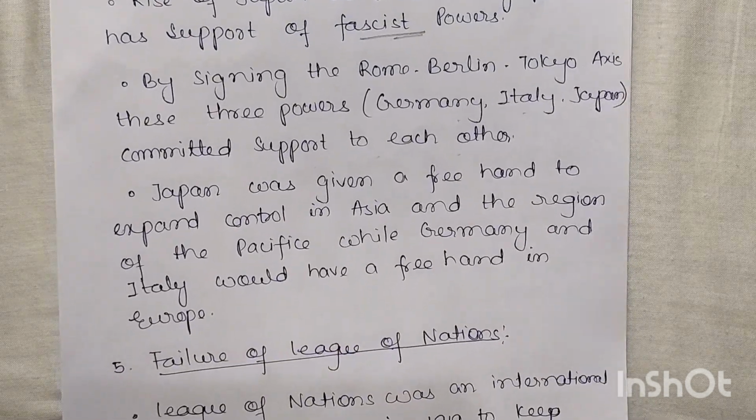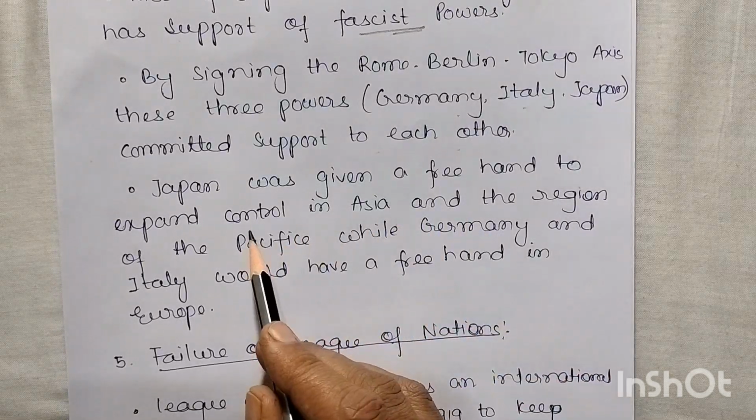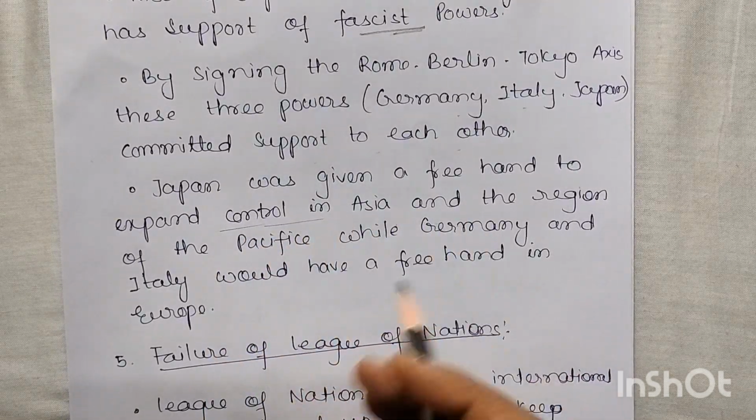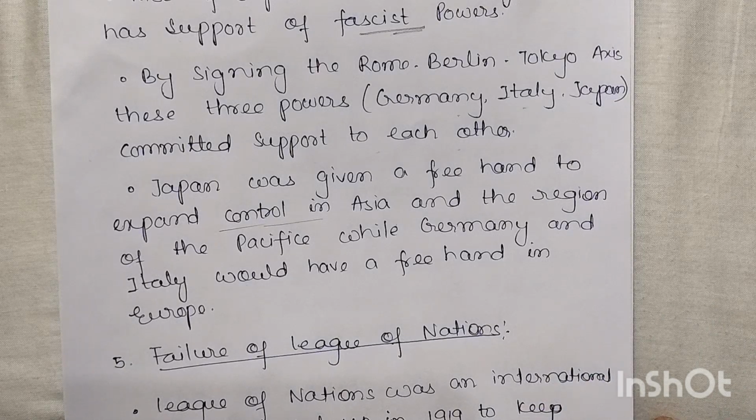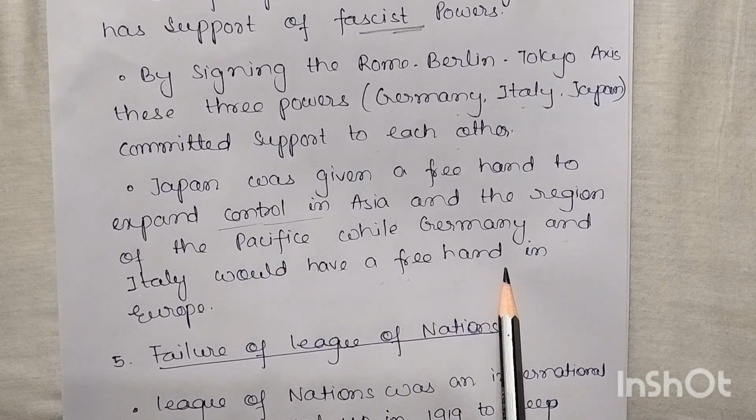Japan was given a free hand to expand control in Asia. Okay, so Japan was given the right: you go through Asia and annex and occupy whatever land you want through war, and the region of the Pacific, while Germany and Italy would have a free hand in Europe.